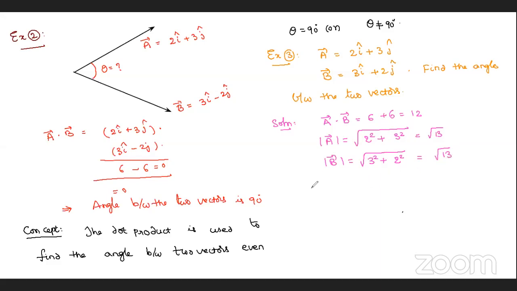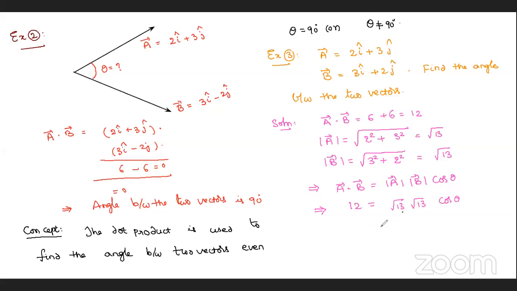Therefore, I am going to use that basic formula. We need to find out theta only now. That theta I am going to find out from this formula. a bar dot b bar is equal to mod a into mod b into cos theta. So using this formula you will get the answer. a bar dot b bar, I found it as 12, is equal to root 13 into root 13 into cos theta.